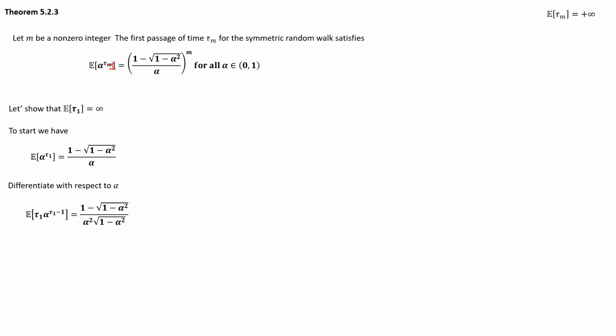All right? So if you pay attention now, what we want to show is the expected value of this tau 1. So this tau 1, we managed to bring it down. The tau 1 was at the exponent, but by taking the differentiation, we managed to bring it down. So now we just need to find a way to get rid of this term, and we'll have the expected value of this tau 1.